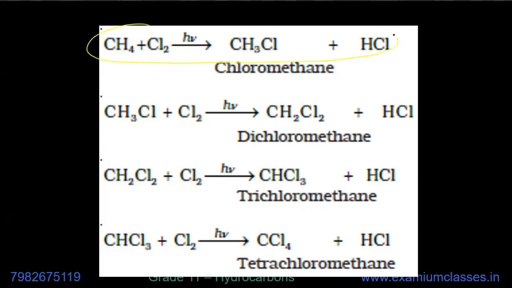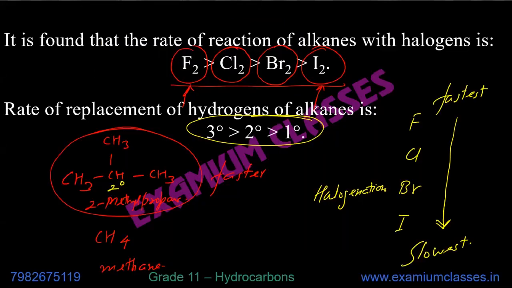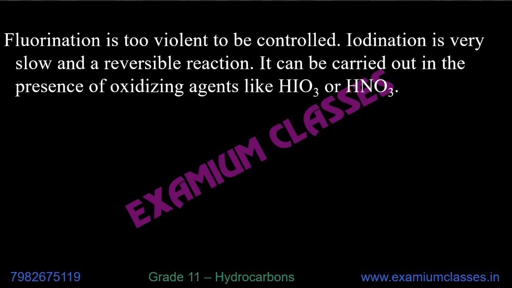This reaction in case of iodination will be CH4 plus I2 giving CH3I plus HI. This reaction will be reversible.